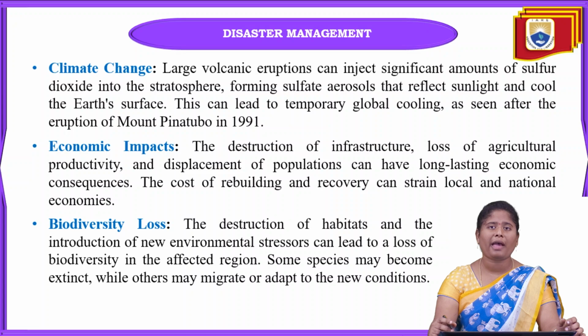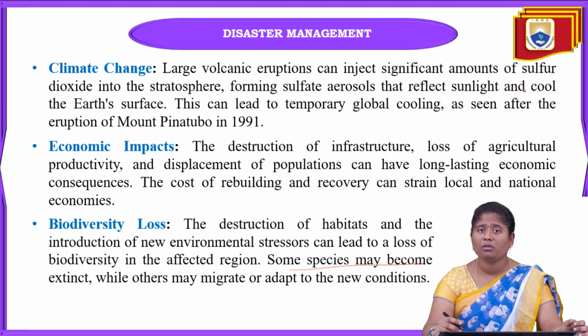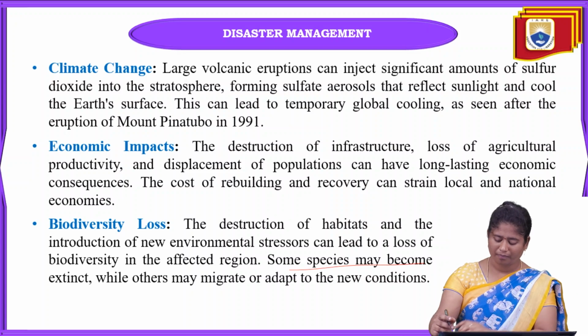When the volcanic eruption starts and the lava flows, everything that comes under the lava flow path will be destroyed. It may be vegetation, or sometimes the destruction of habitats also. And that will lead towards the loss of biodiversity in some affected areas. Some of the species are also going to become extinct because of this volcanic eruption. So many animals are going to migrate from one place to another.